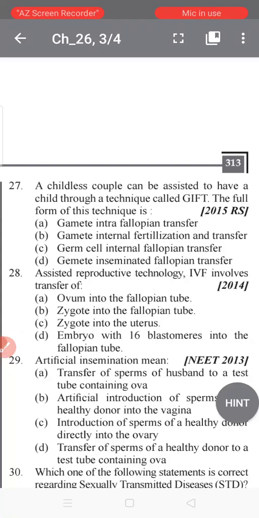So today we are starting the next lecture, and that is a collection of the previous years' questions of reproductive health.